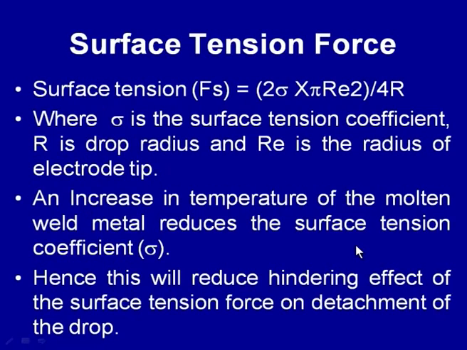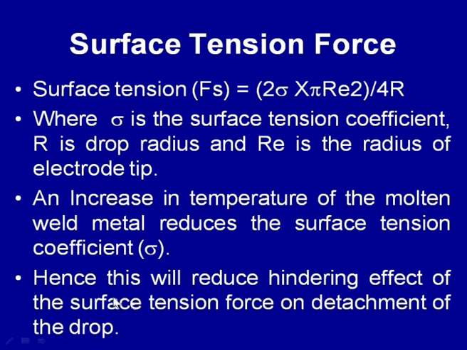Further, an increase in temperature of the molten metal reduces the surface tension coefficient and viscosity. Therefore, any factor like welding current, welding voltage, or arc length, which increases the temperature of the arc region and of the molten metal, will reduce the surface tension force magnitude, thereby facilitating the transfer of the molten metal droplets from the electrode tip towards the weld pool, even when they are small in size.